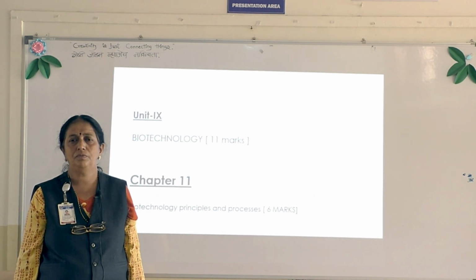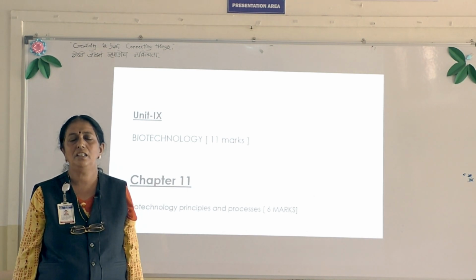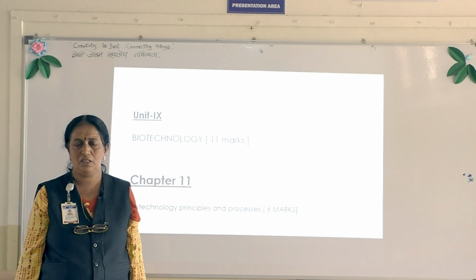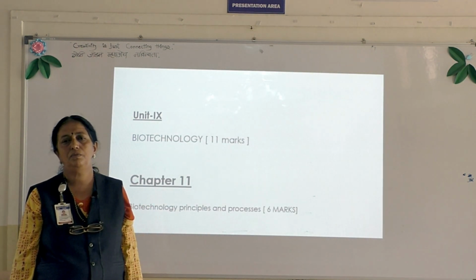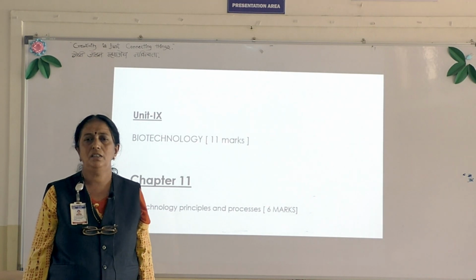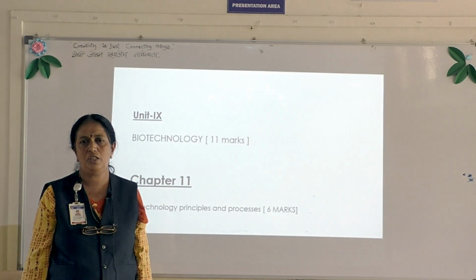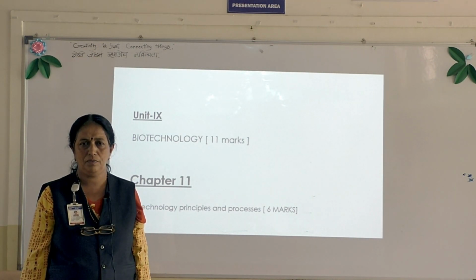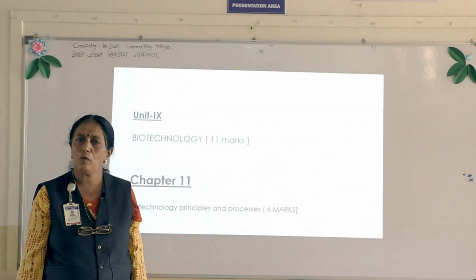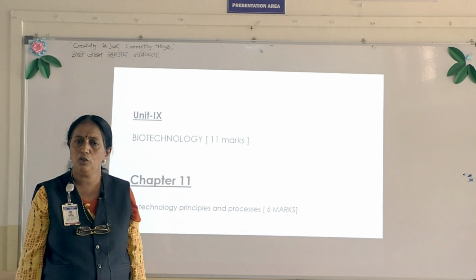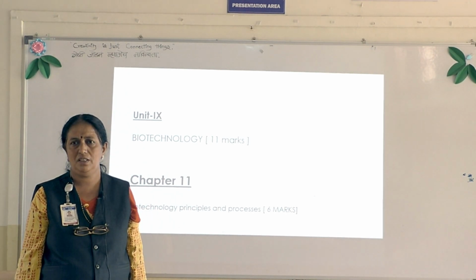Today, I would like to discuss the first second year biology syllabus. Students, this year you have to study the remaining 5 units of biology. The first 5 units you have already studied in your first year PUC.